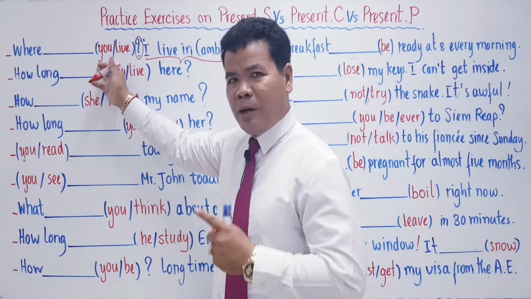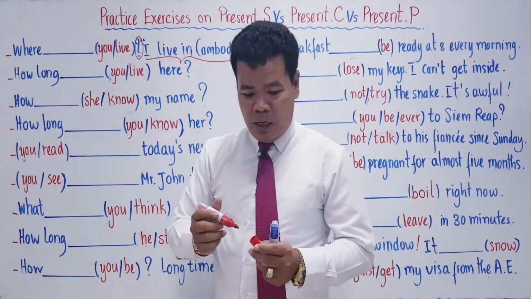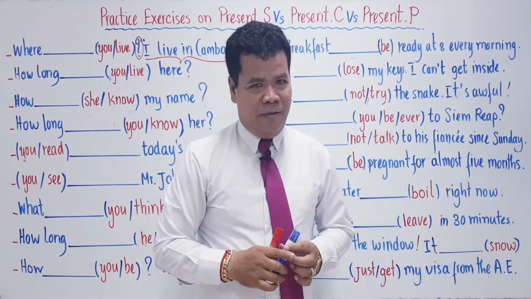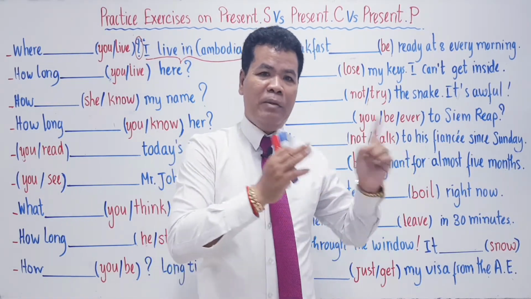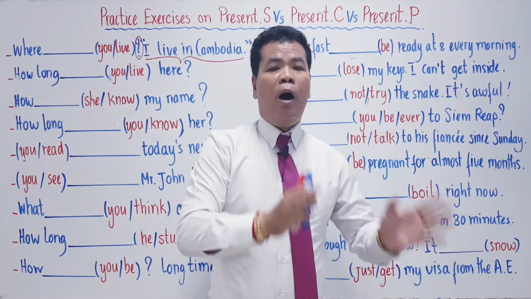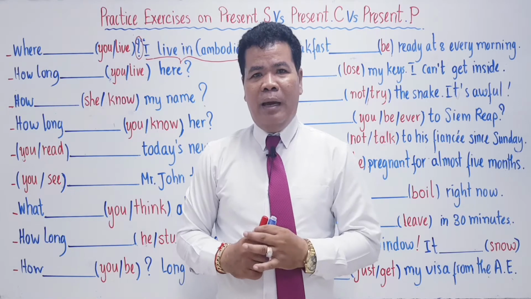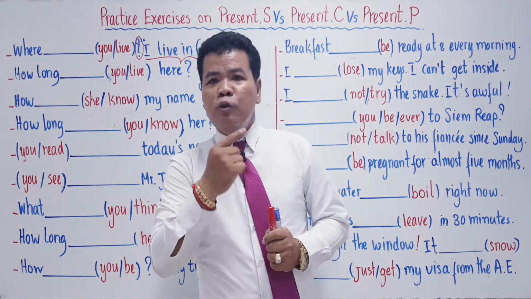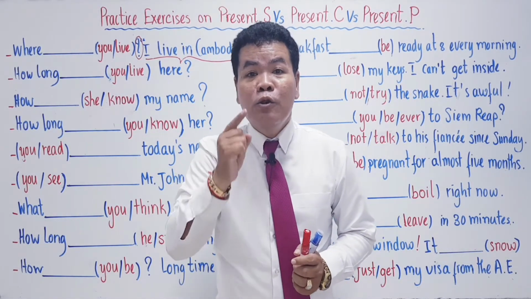Try to think about it. In order to make the question sentence of present simple, what do you have? You have the subject in front of the auxiliary verb, or the auxiliary verb in front of the subject. Think about it. For example, do I say "you do smoke" or "do you smoke"? It must be "do you smoke", all right?